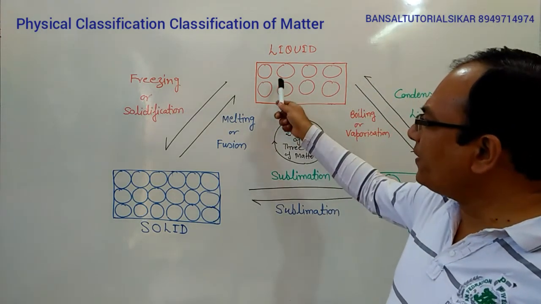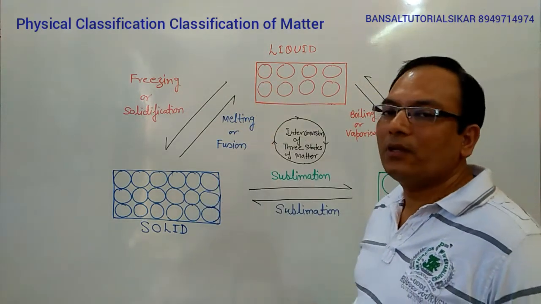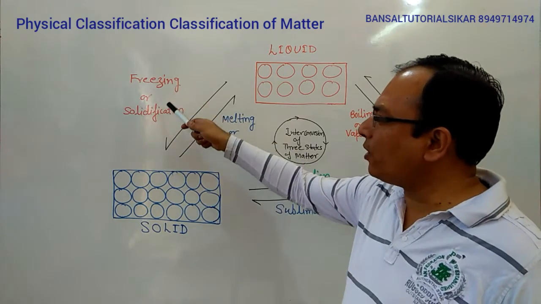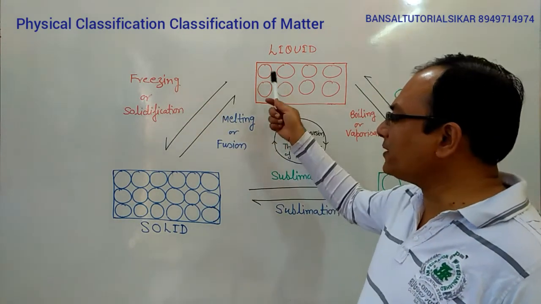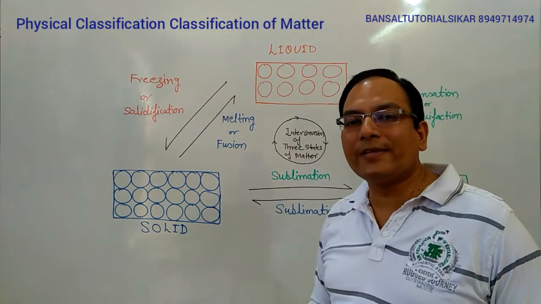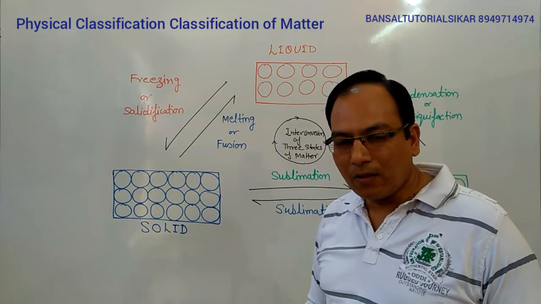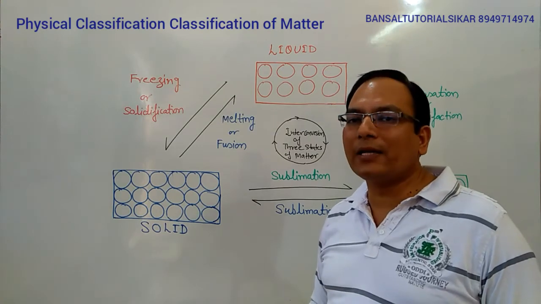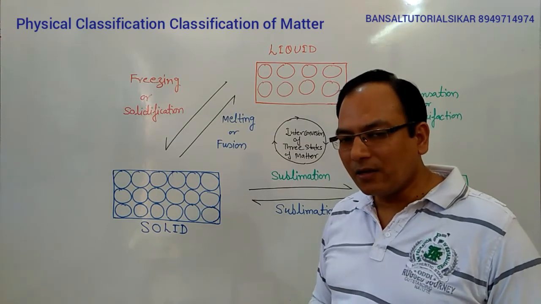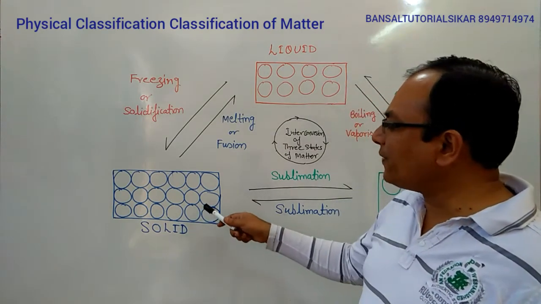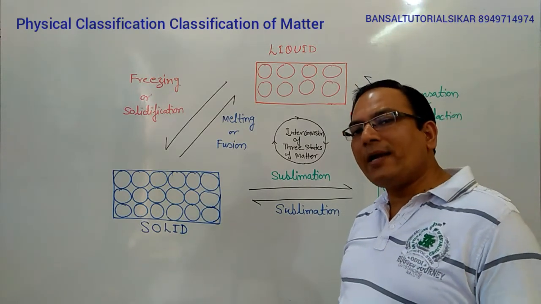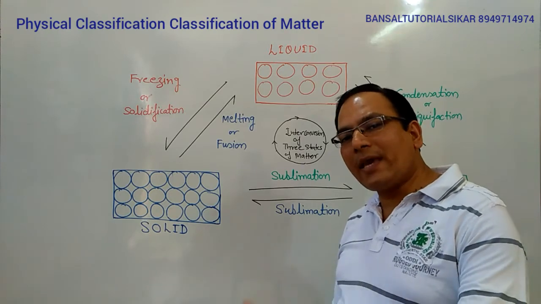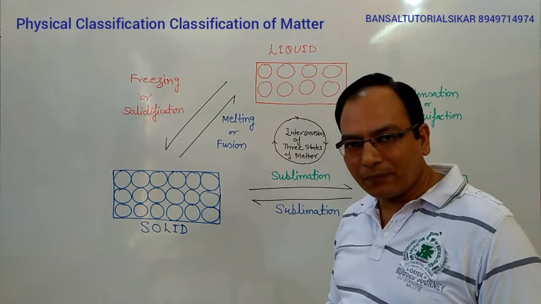The conversion of the liquid again to solid, that process is known as freezing or solidification. The temperature at which a liquid converts into solid is called its freezing point. For example, the freezing point of water is 0 degrees Celsius, and the melting point of ice is also 0 degrees Celsius. The melting point and the freezing point are always the same for a particular type of matter.